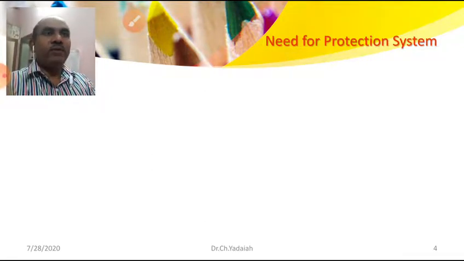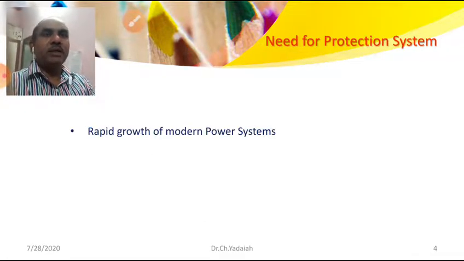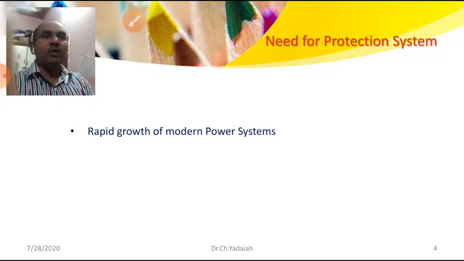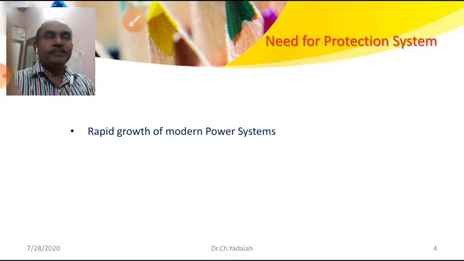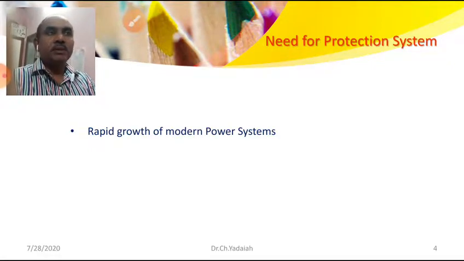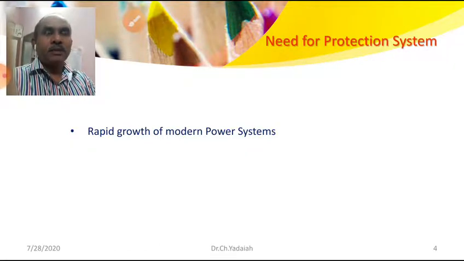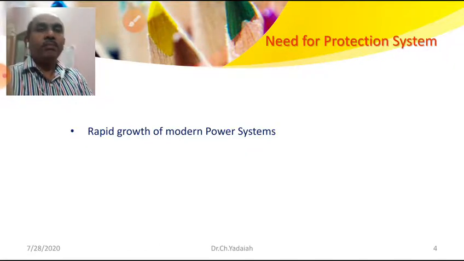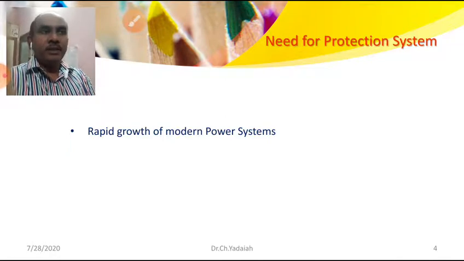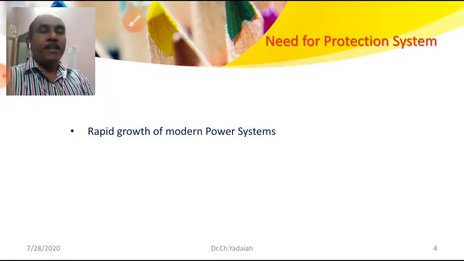Now, the need for a protective system. What is the need? It is the rapid growth of the modern power system. As we know, the load demand goes on increasing day by day, but generating plants are limited. Demand is very high, supply is very less.